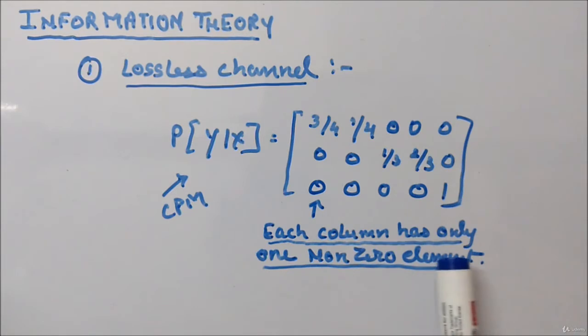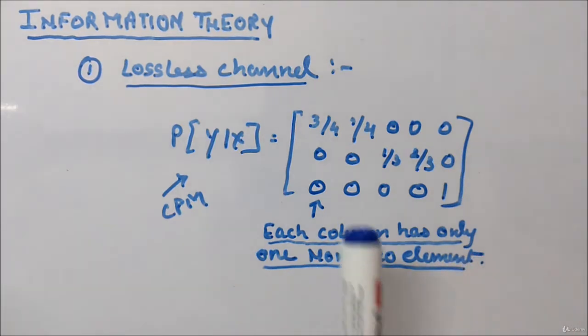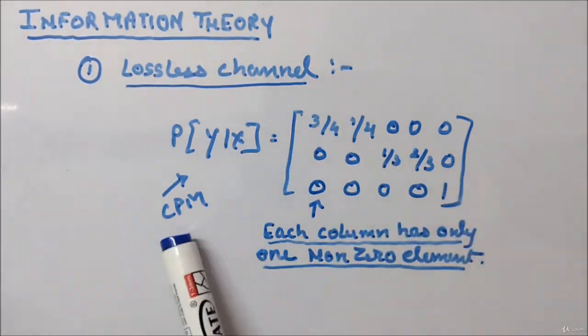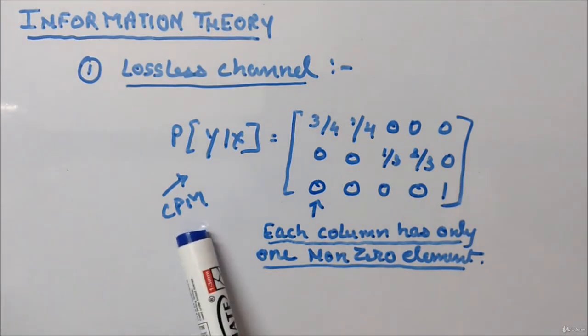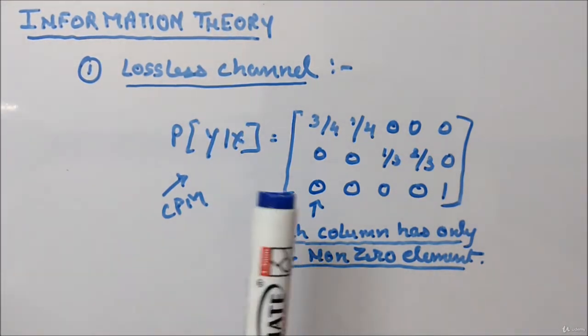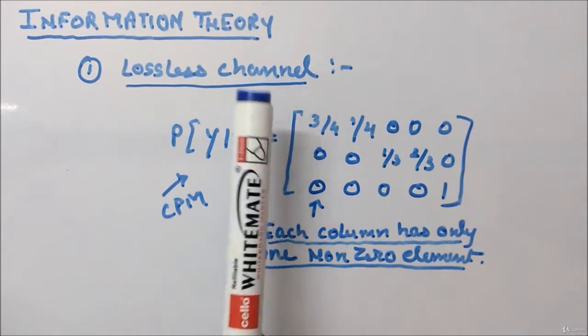So each column has only one non-zero element. If you have this kind of channel probability matrix, then you will call that channel a lossless channel.